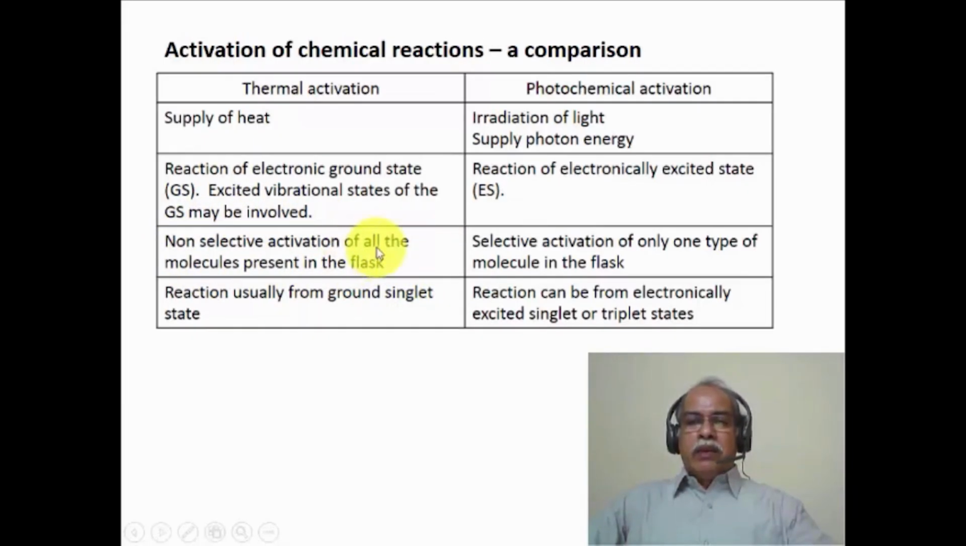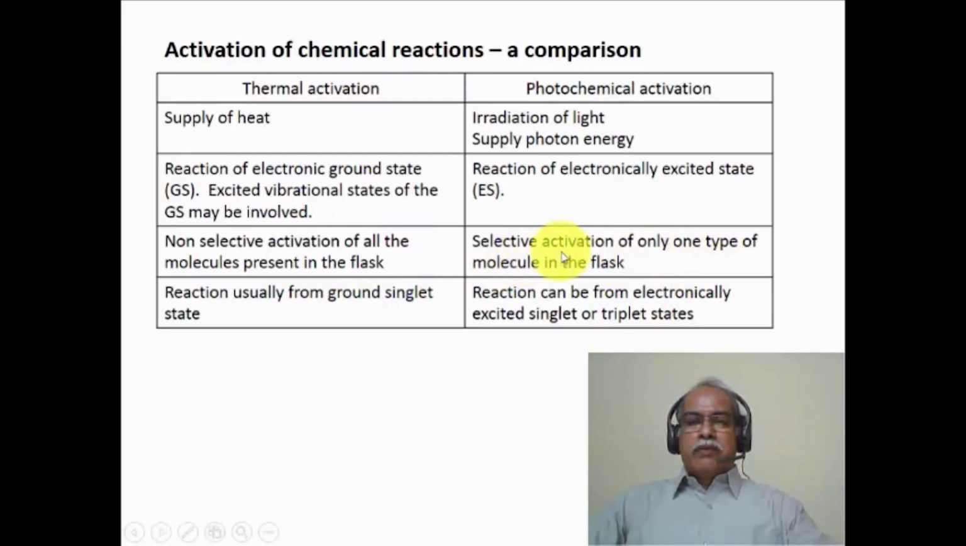Whereas if you are doing a photochemical reaction, different molecules absorb at different wavelengths of light. So by choosing the proper wavelength of light, one can selectively activate one or more molecules in the system, and thereby selective activation of photochemical reactions is possible.